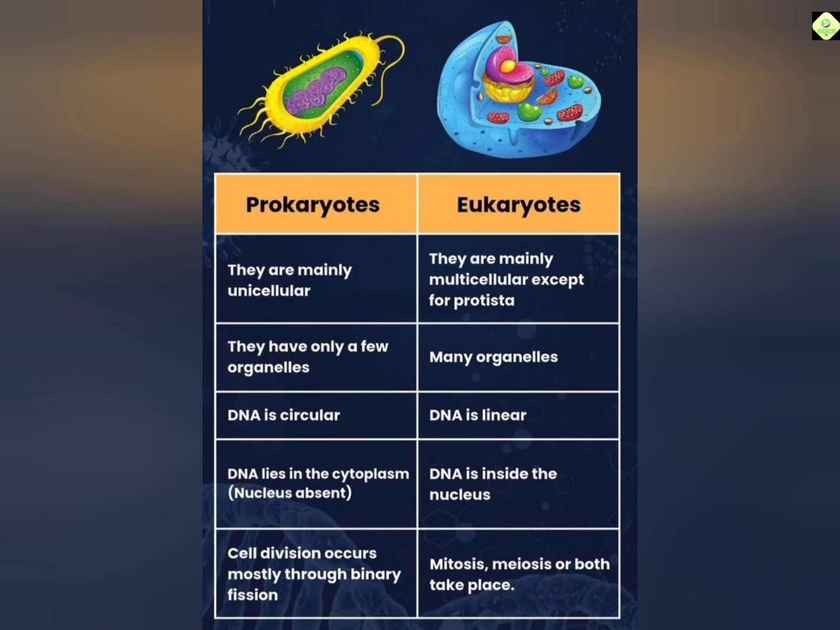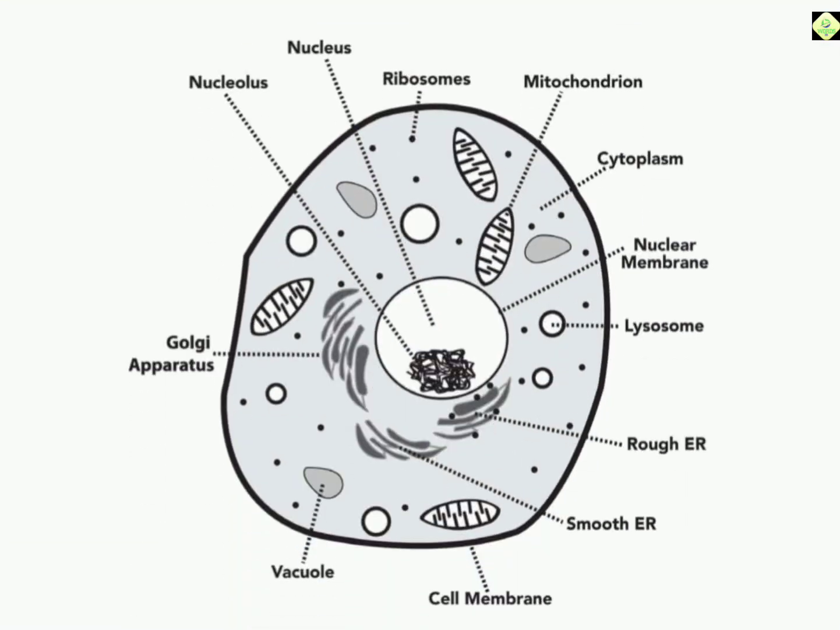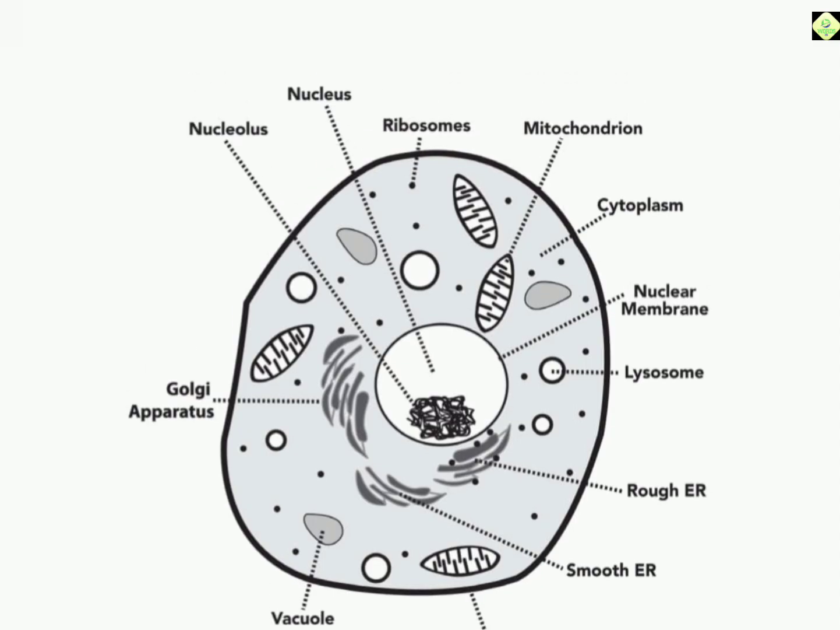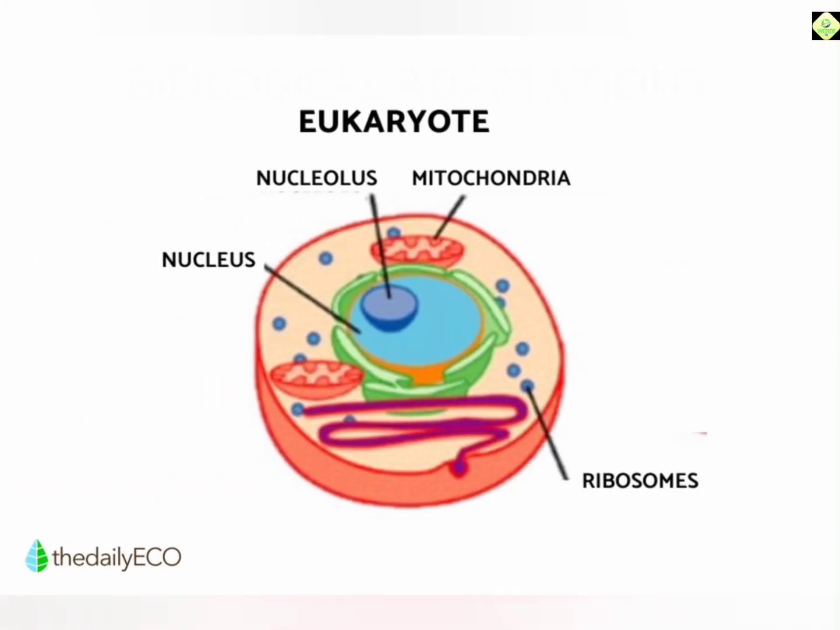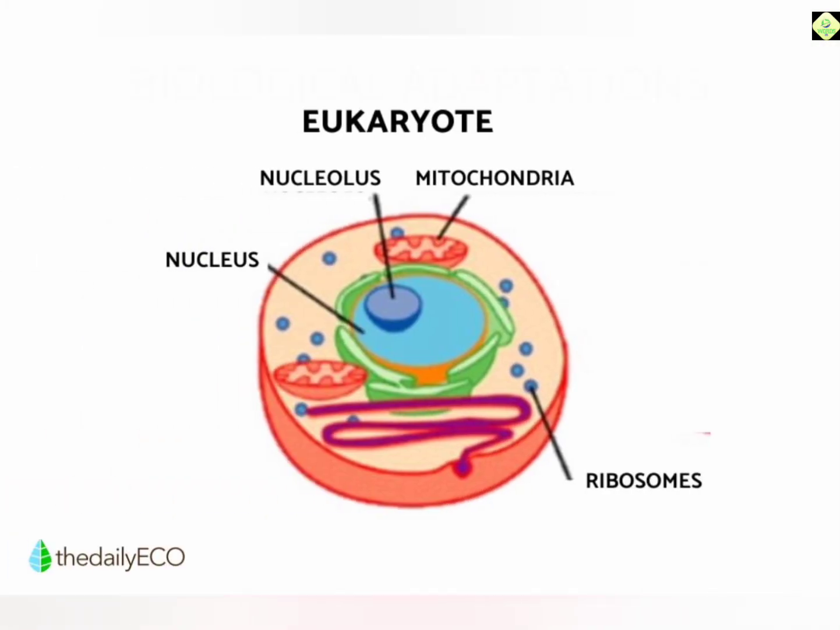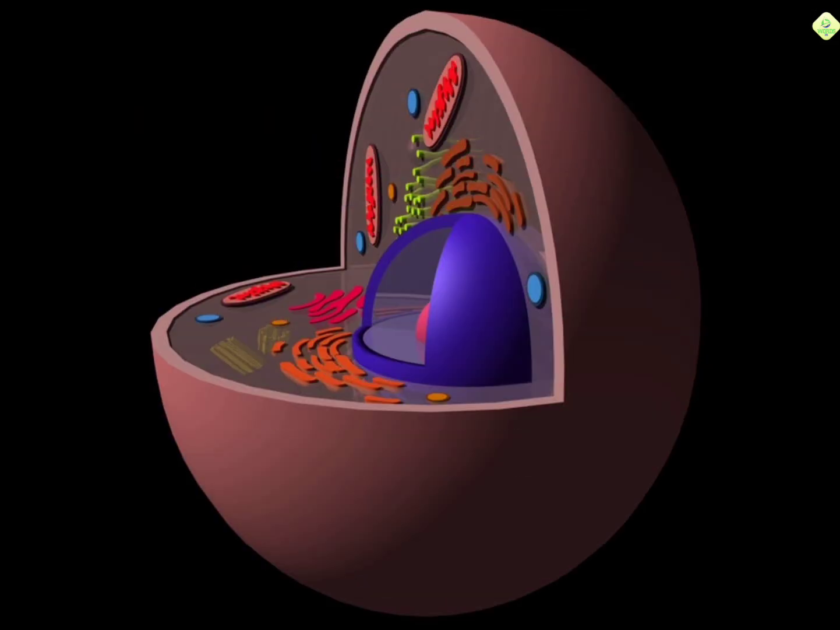Classification of eukaryotes. Eukaryotes are classified into 4 major groups. Protists, mostly unicellular organisms such as amoeba, paramecium and euglena. Fungi, organisms such as yeast, mushrooms and molds that obtain nutrients by absorption. Plants, multicellular organisms that contain chloroplasts and prepare their own food through photosynthesis. Animals, multicellular organisms that lack cell walls and obtain food by consuming other organisms.